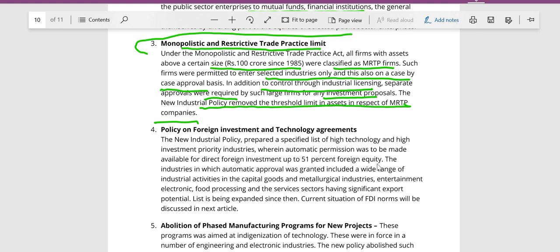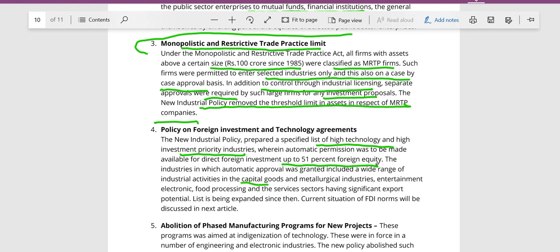It prepared a list of high technology and high investment priority industries wherein automatic permission would be given for up to 51% foreign equity. So there were certain high technology industries where up to 51% foreign equity would be allowed.